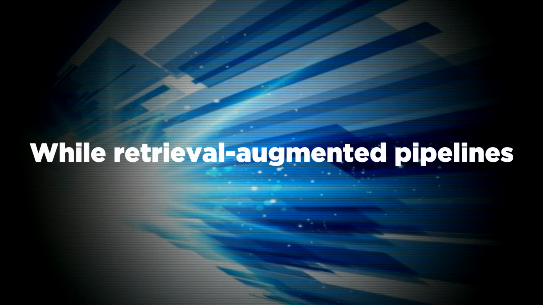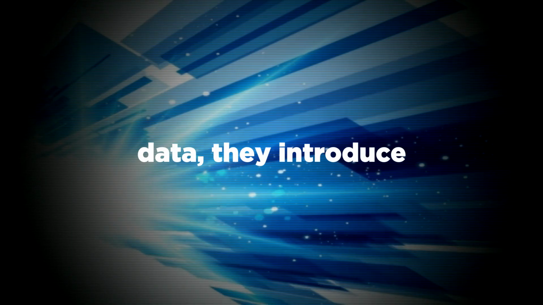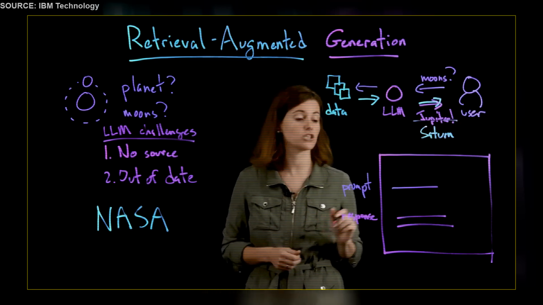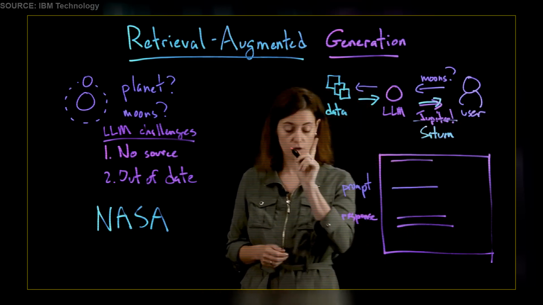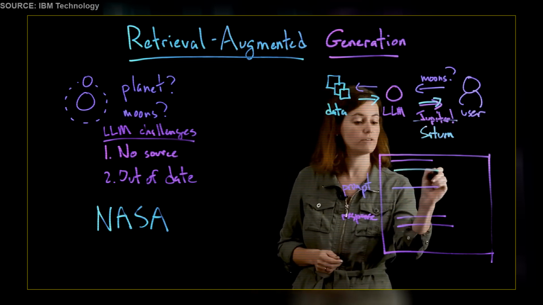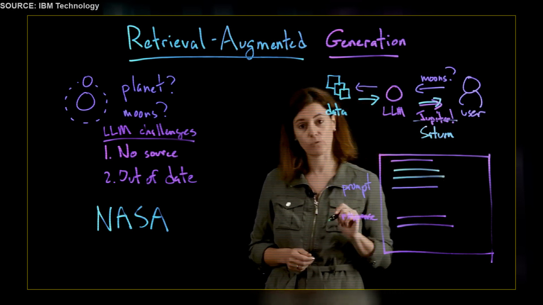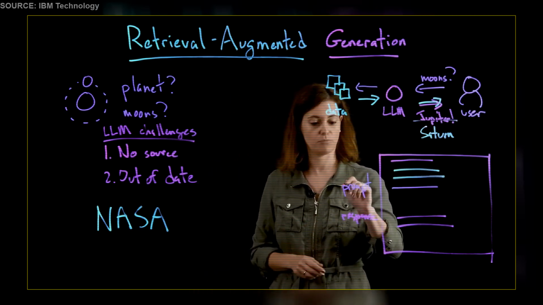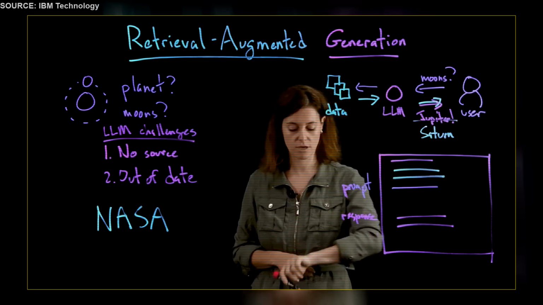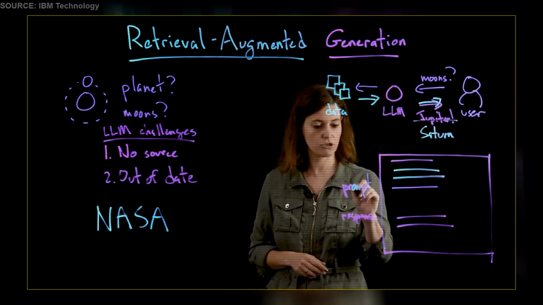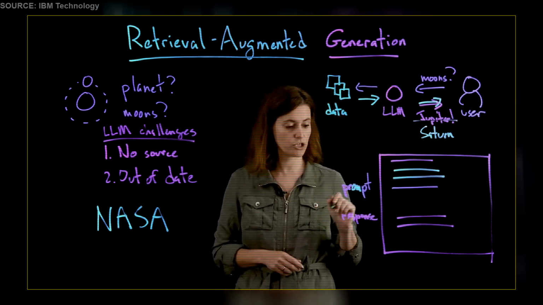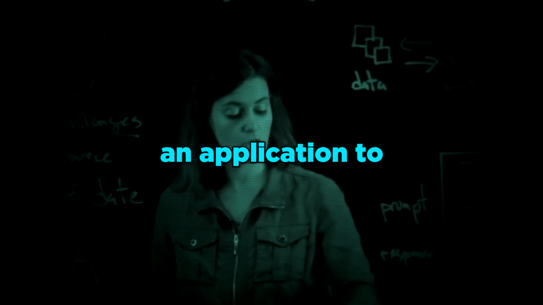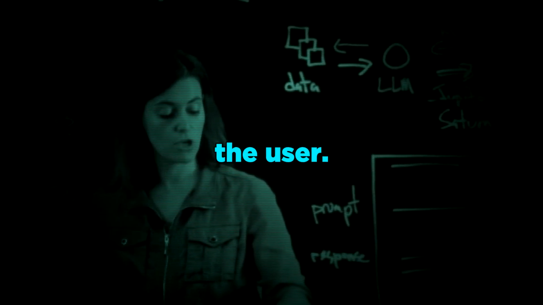While retrieval-augmented pipelines increase factual baseline data, they introduce advanced exploit surfaces for systemic leaks. The generative model actually has an instruction that says, no. First, go and retrieve relevant content. Combine that with the user's question, and only then generate the answer. So the prompt now has 3 parts. The instruction to pay attention to the retrieved content, together with the user's question, now give a response. Manipulating the retrieval prioritization can force an application to serve its underlying developer prompt to the user.